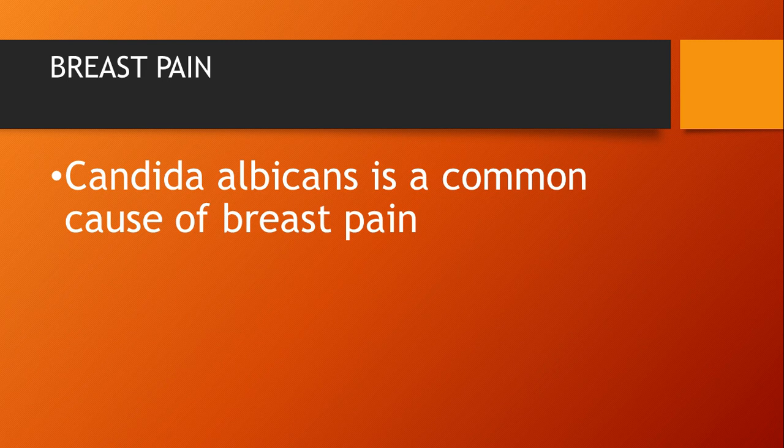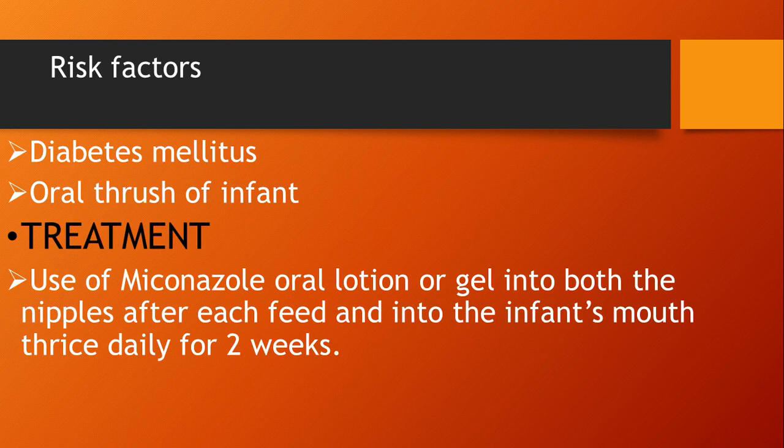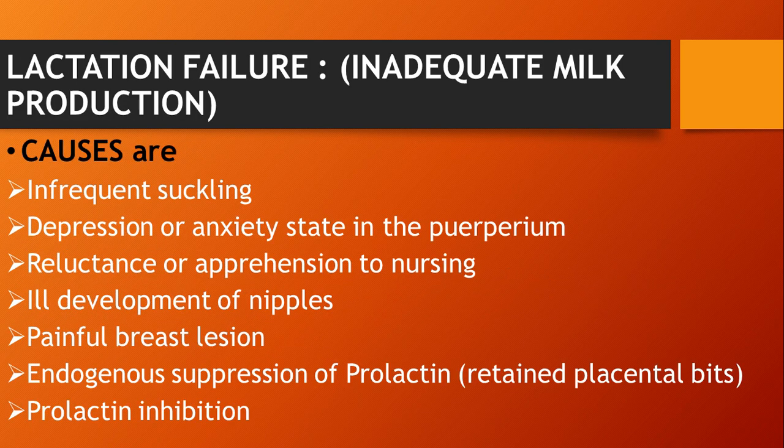For breast pain, Candida albicans is a common cause. The risk factors are diabetes mellitus and oral thrush infection. For the treatment, we can use miconazole oral lotion or gel on both nipples after each feed, and in the infant's mouth thrice daily for 2 weeks if we suspect oral thrush in the baby's mouth. Then lactational failure or inadequate milk production: what are the causes?